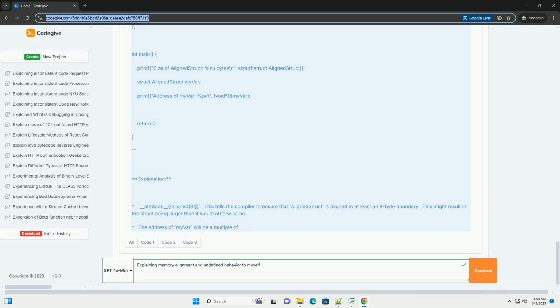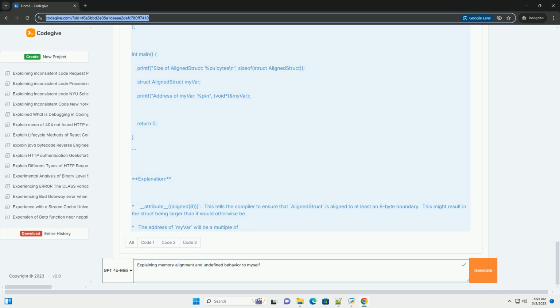Members will not be aligned. #pragma pack(pop) restores the previous packing alignment setting. It's good practice to push and pop to avoid affecting other parts of your code unintentionally. Accessing B and C might be slower, or even illegal on some architectures, because they are unaligned.